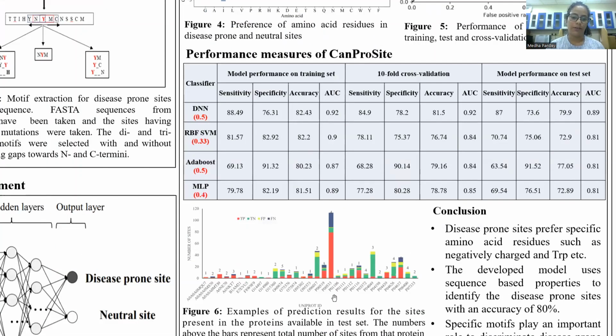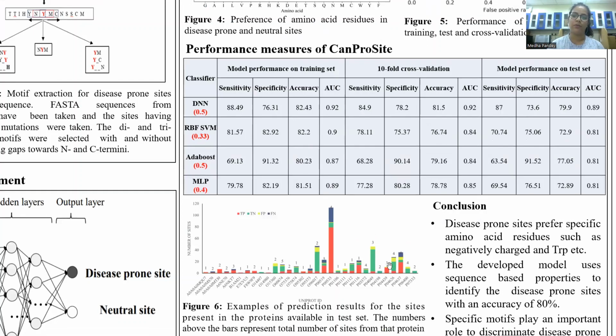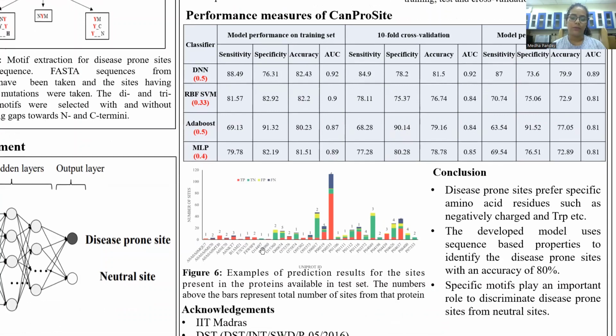In figure 6, you can see some examples of the prediction results from the proteins which were involved in the test set. The red colored section shows the percentage of true positives, and you can see that in almost all the proteins our method is able to identify the disease-prone sites.